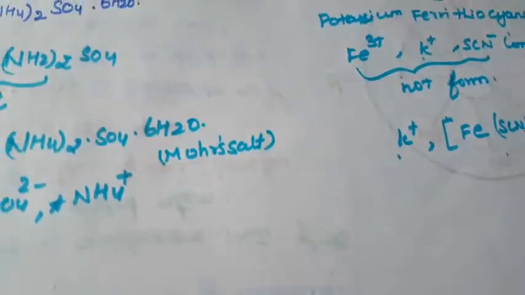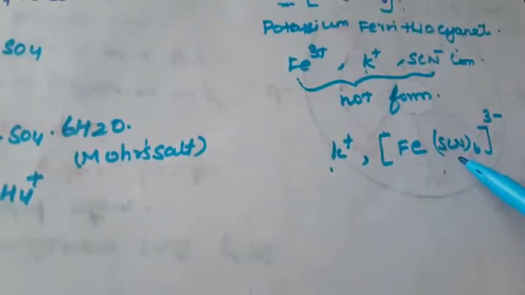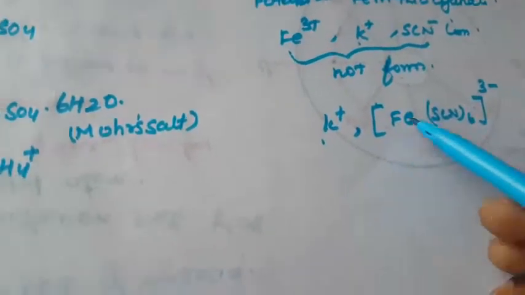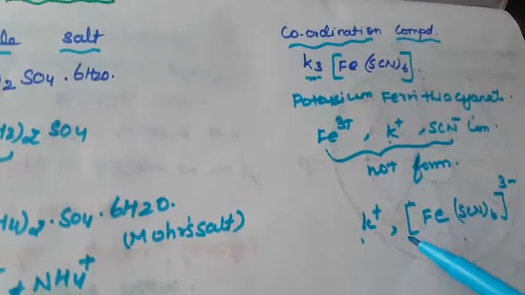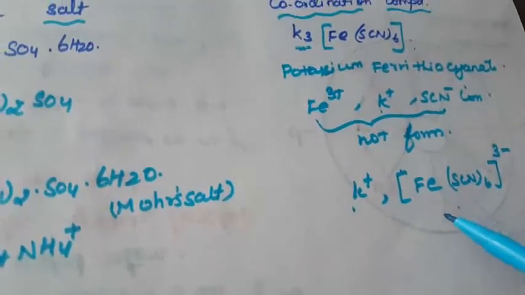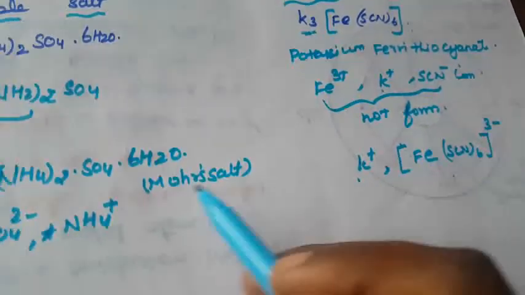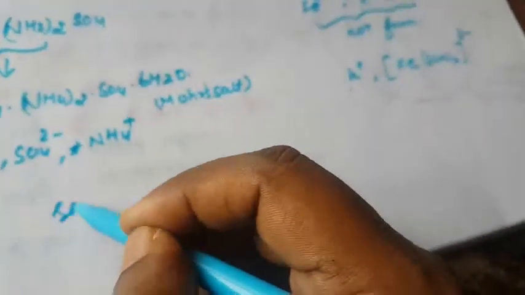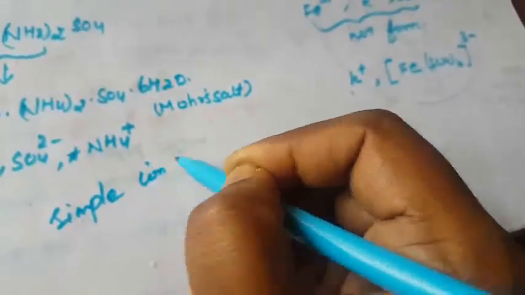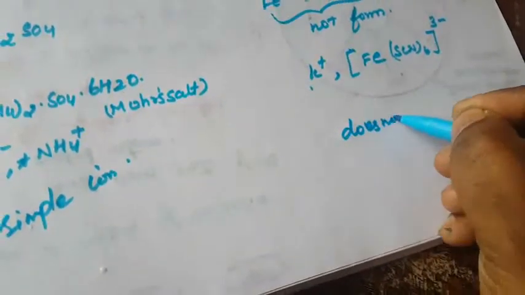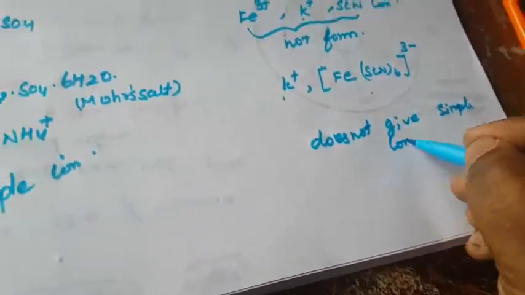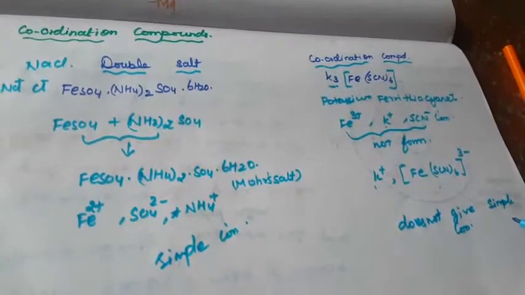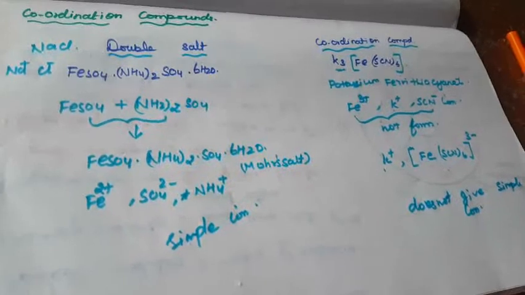So this is the complex coordination compound, because the coordination compound does not lose its identity and never dissociates to give simple ions. This is another point of the coordination compound. The coordination compound does not lose its identity and never dissociates to give simple ions, but here it will dissociate to give simple ions. That is the simple ion. This is the difference between the coordination compound and the double salt.